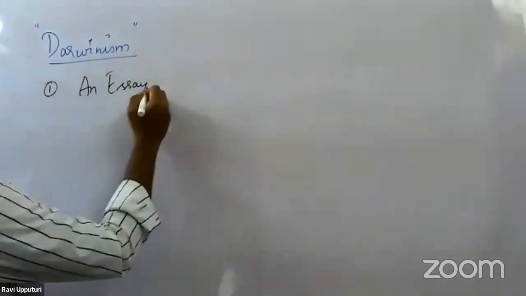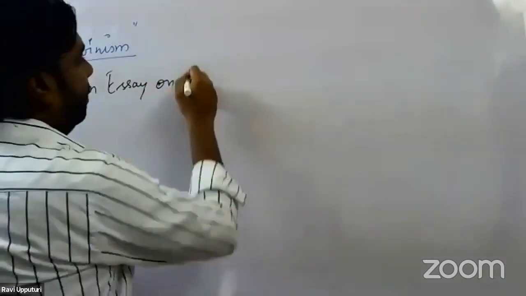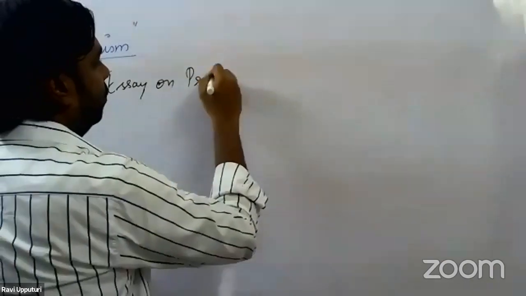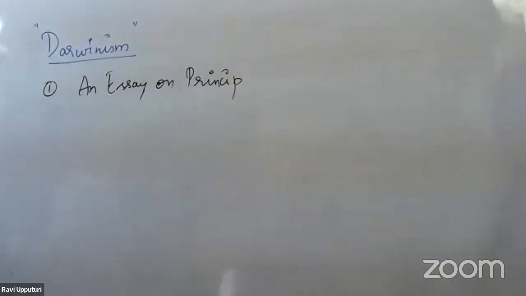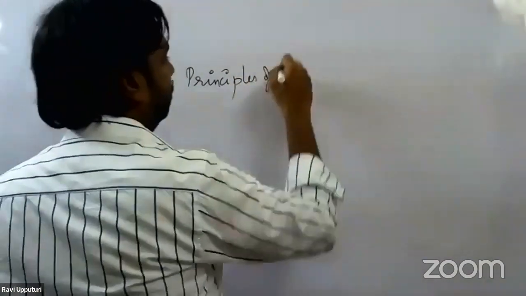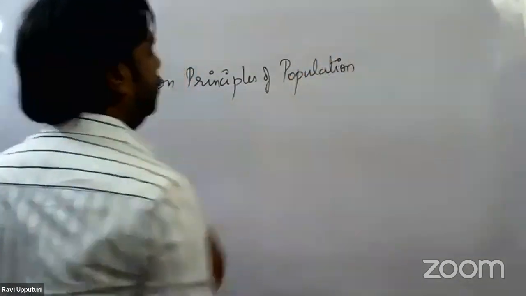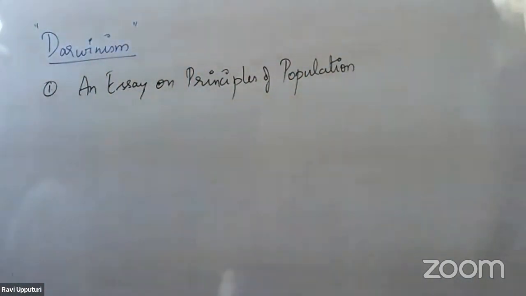The first publication was An Essay on the Principles of Population. So this was the first publication through which Darwin was inspired.